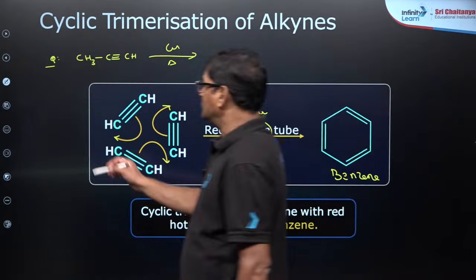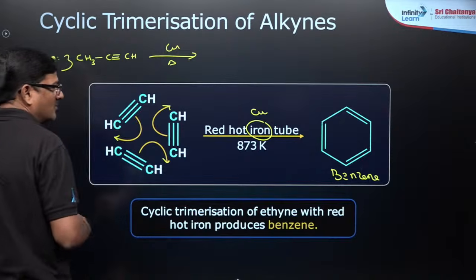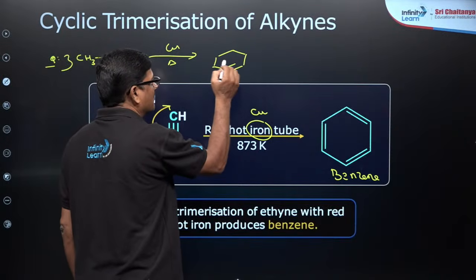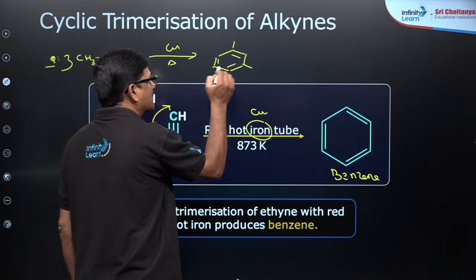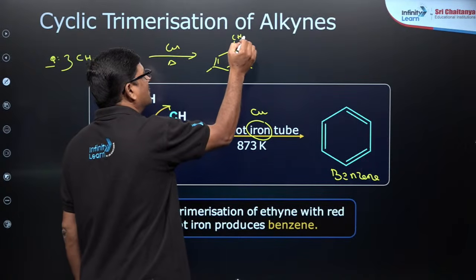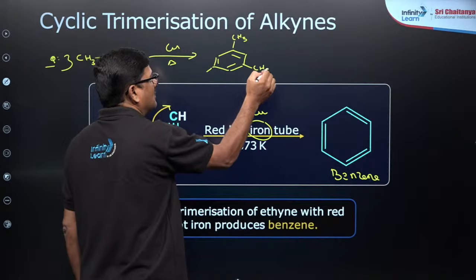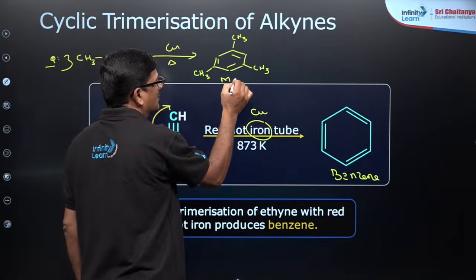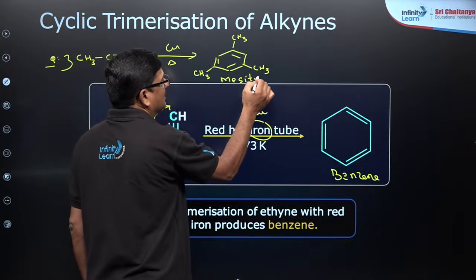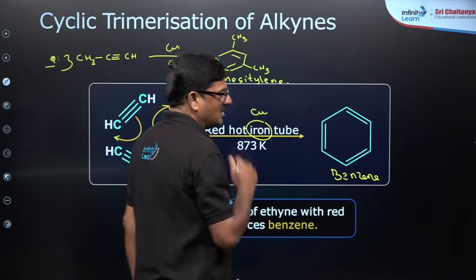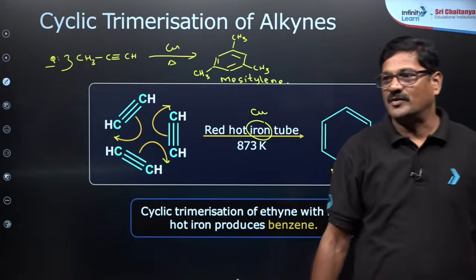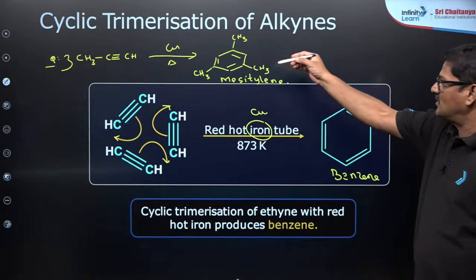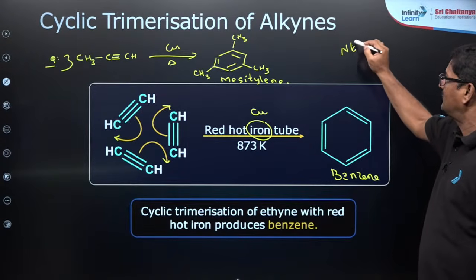You are going to see 3 moles of this involved, and you are going to see cyclization, because a 6-membered benzene ring is going to be super stable, so the methyl groups are going to be on alternate carbons. This is what is called mesitylene, an important compound. So this is the concept, and this is how questions can come in the NEET examination.